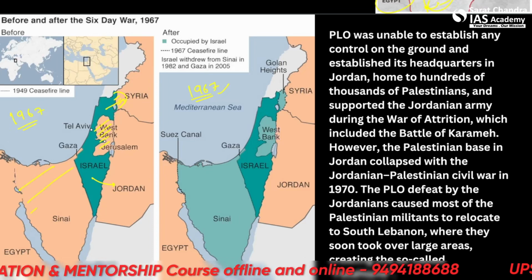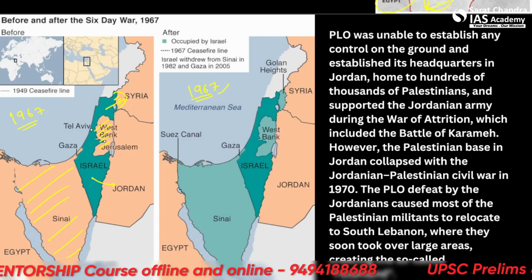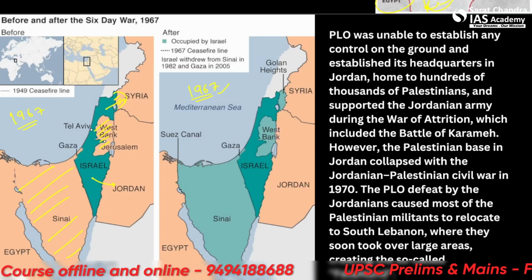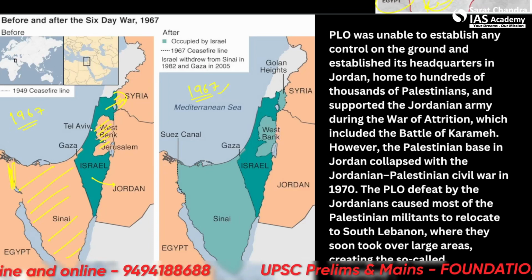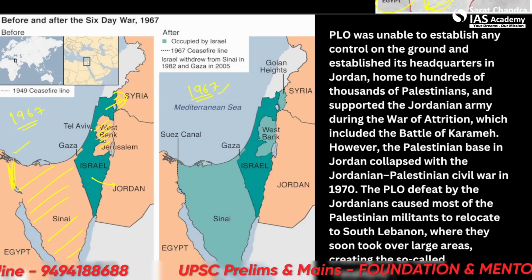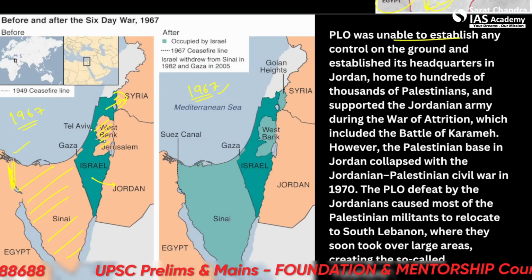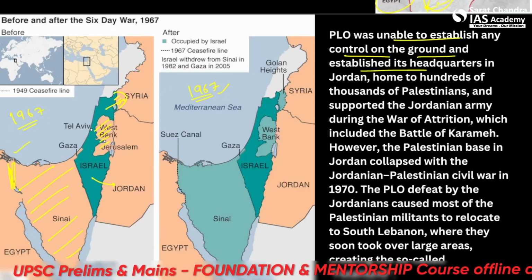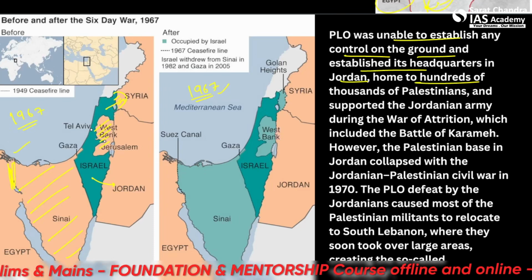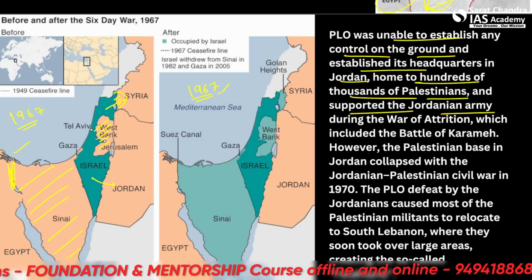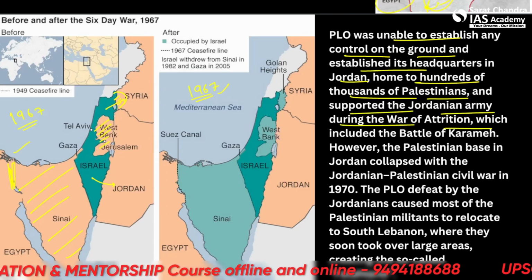It took the Sinai Peninsula from Egypt, which was a very large portion that it might have been unable to control. But the occupation of the Suez Canal was the primary thing. The PLO was unable to establish any control on the ground and established its headquarters in Jordan, home to hundreds of thousands of Palestinians, and supported the Jordanian army during the war of attrition, etc.